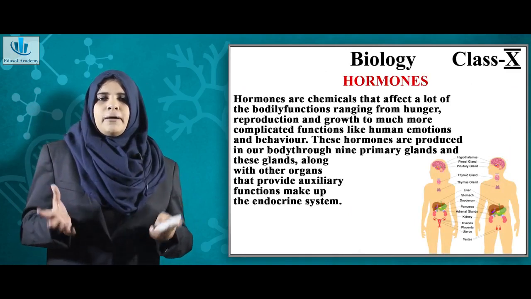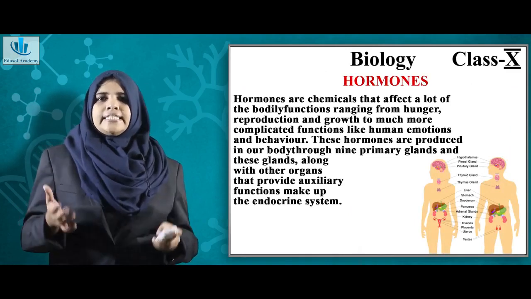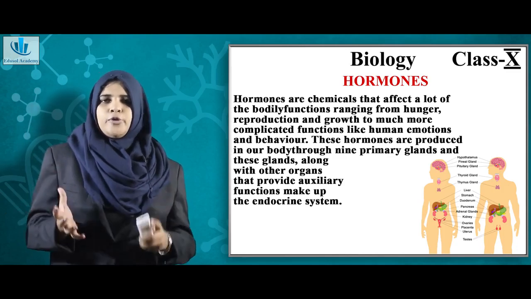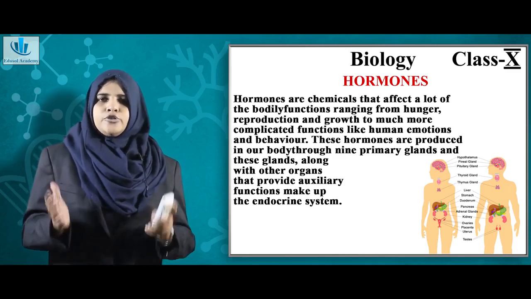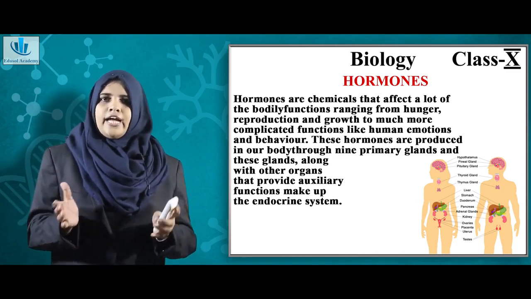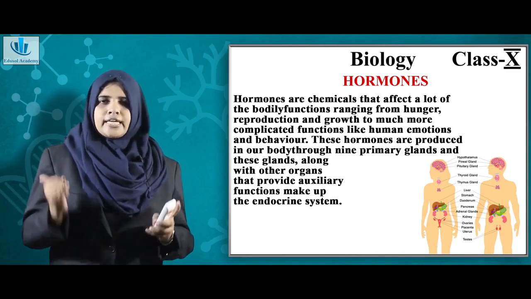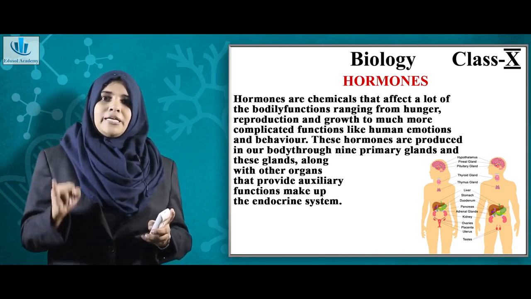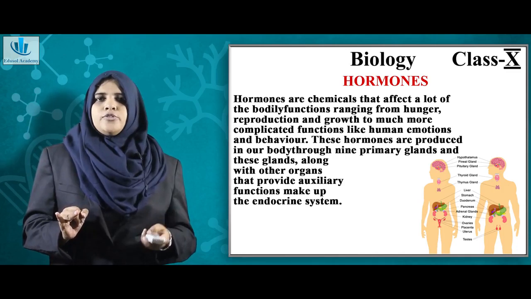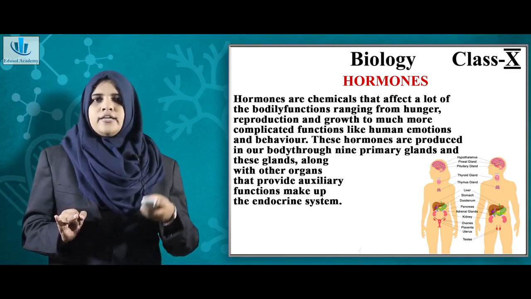Now hormones, remember, they are chemicals synthesized by specialized glands called endocrine glands, and they control certain activities in different parts of the body. That is what you have to remember about hormones. They are chemicals and they are synthesized by specialized glands called the endocrine glands. So some important hormones and glands.